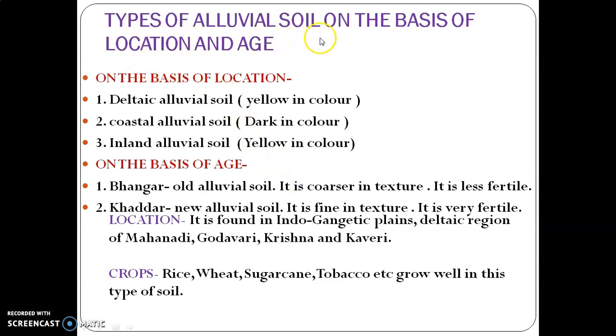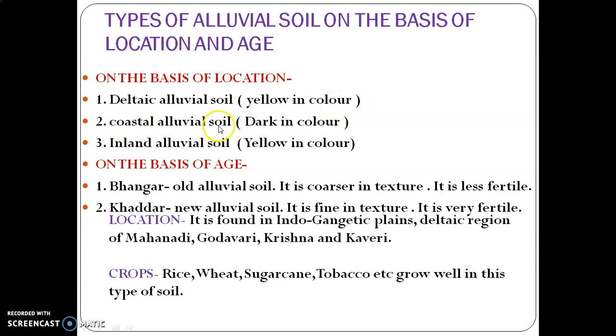Next, types of alluvial soil. There are different types of alluvial soil. On the basis of location, there are 3 types of alluvial soil. Deltaic alluvial soil: this type of soil is found in Paschim Banga or West Bengal. This soil is yellow in color.